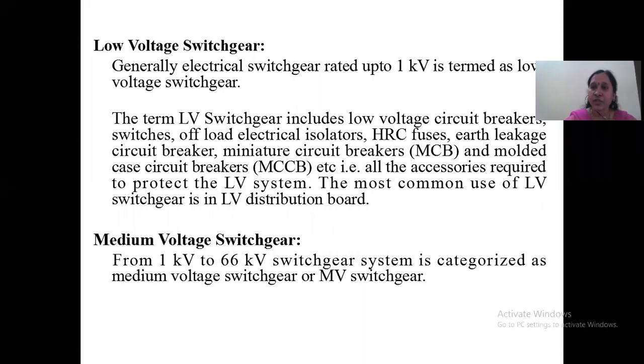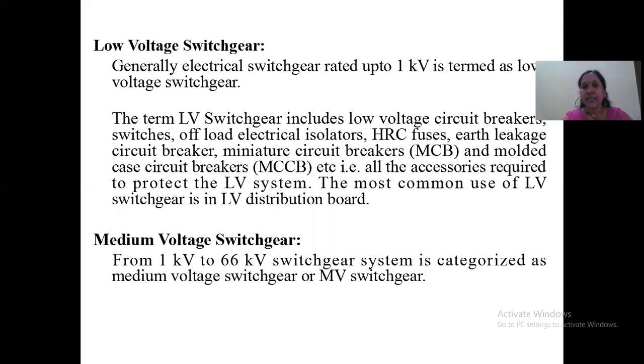This isolation is always required because whenever there is a fault on the supply side, that should not affect the equipment. That is why we isolate the supply from the equipment. Next, HRC fuses, high rupturing capacity fuses, they are called.